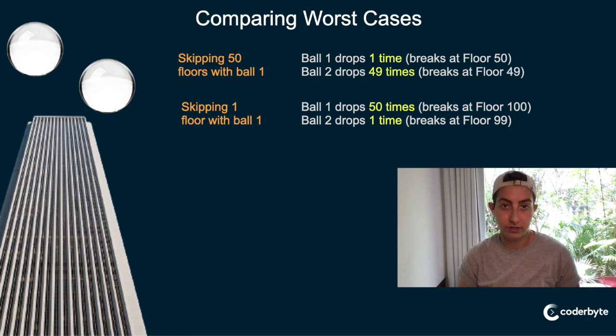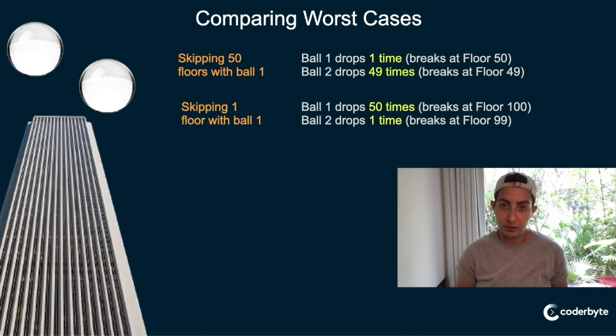It broke on the 100th floor. And the second ball only had to drop 1 time. It broke on the 99th floor. And remember, we only have to drop it that 1 time because if it doesn't break, we know that the highest floor is 99 as opposed to 98, right? Because it broke on 100, it didn't break on 99, so 99 is our highest, so that would be the same.